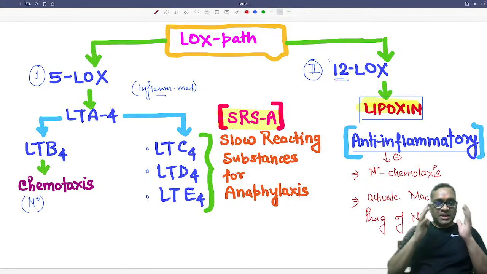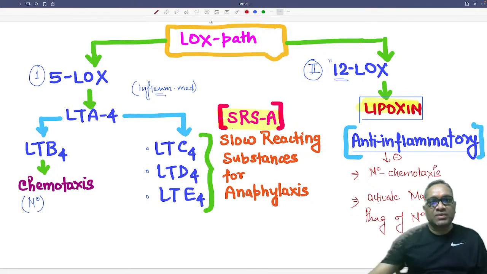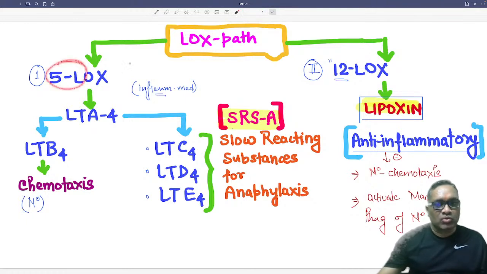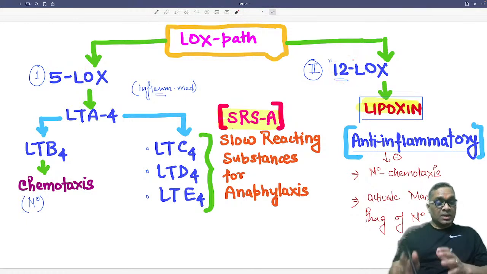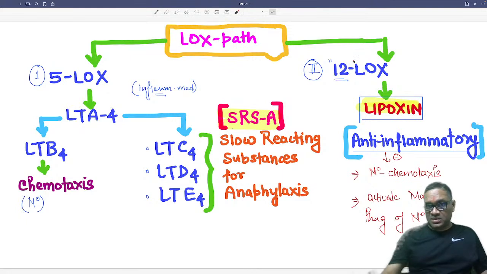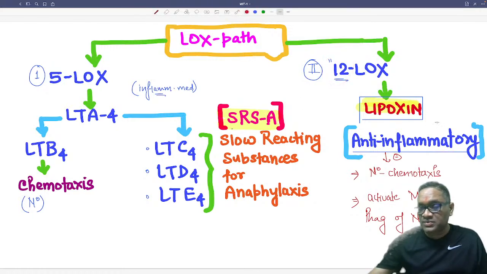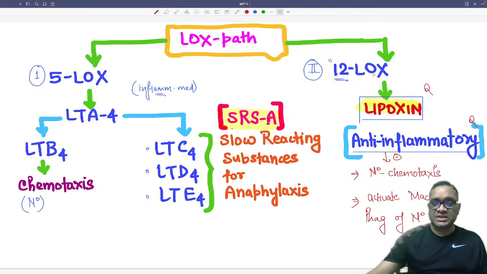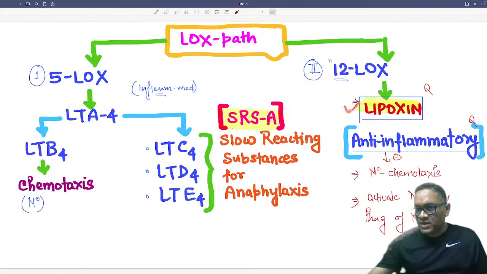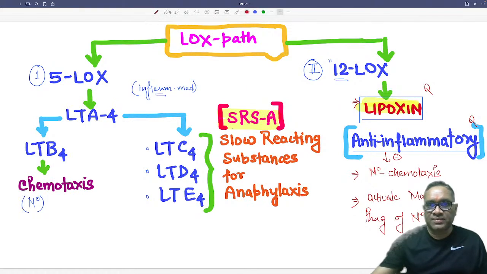Now you understand what I'm saying. In the lipooxygenase pathway, we are seeing two segments: one is 5-lipooxygenase, one is 12-lipooxygenase. 5 is for inflammation, they are doing all these things, and 12-lipooxygenase is anti-inflammatory. So that was the question in exam: an anti-inflammatory compound formed by the 12-lipooxygenase pathway. Answer is lipoxin, right? This is one question. The second question which the examiner had asked: what is the function of lipoxin? So now you can see what is the function of lipoxin.